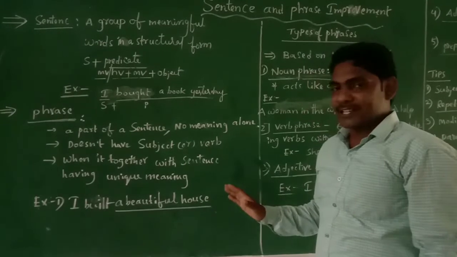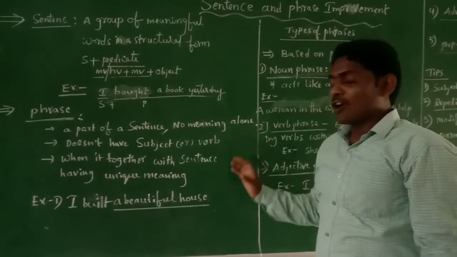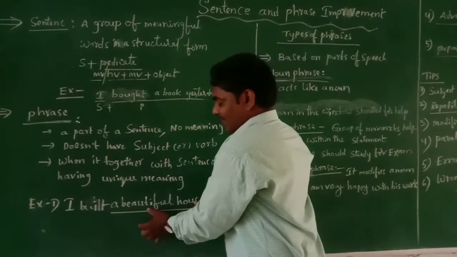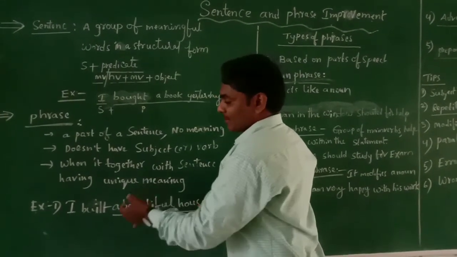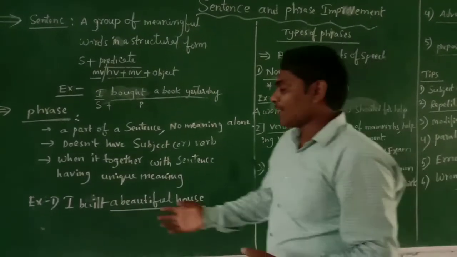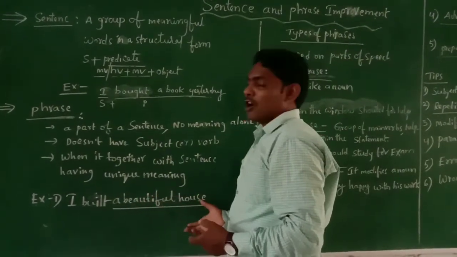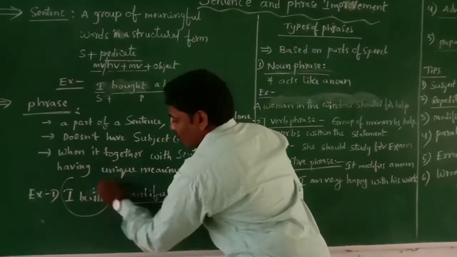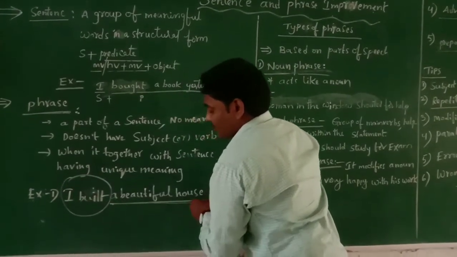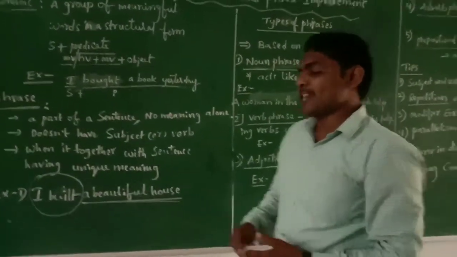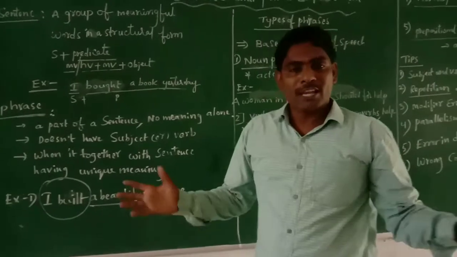In this statement, a beautiful house is called a phrase. Before the phrase we can form a statement, I built. It gives you a unique meaning. That is, I built a beautiful house. Without the statement I built, it is just a phrase, so it doesn't have meaning alone. It simply seems like a beautiful house, a beautiful house.